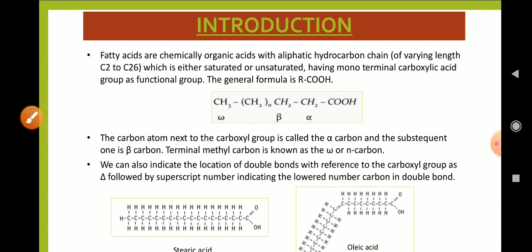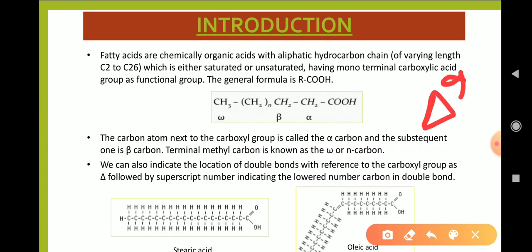We can also indicate the location of a double bond with reference to the carboxyl group as delta, followed by a superscript number indicating the lower numbered carbon in the double bond. For example, if we write delta 9, then it indicates a double bond between carbon 9 and 10 of the fatty acid.